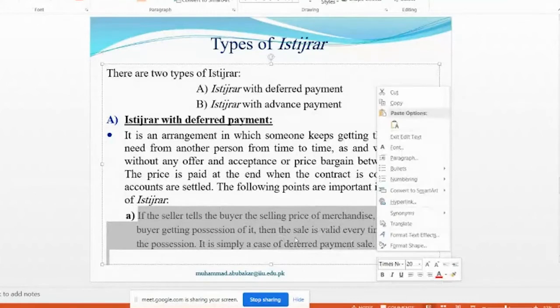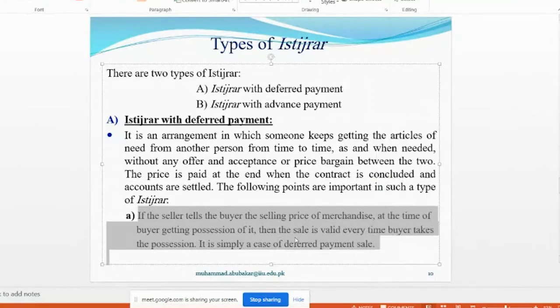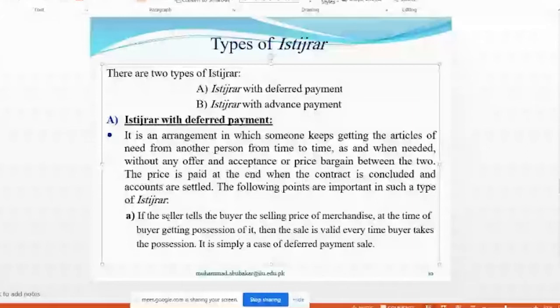For example, a person came to the shopkeeper and said, okay, give me 1 kg of sugar. The seller disclosed the price. The seller said, okay, the per kg price of the sugar is 160 rupees, and he said, okay, give me, then I will pay you after some time. So this is the simple credit sale,